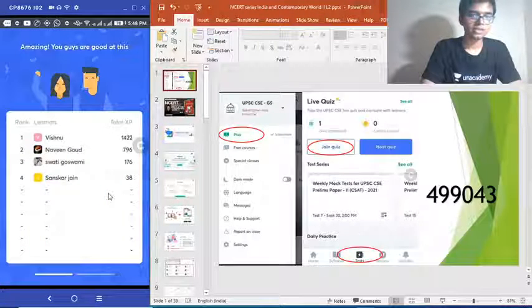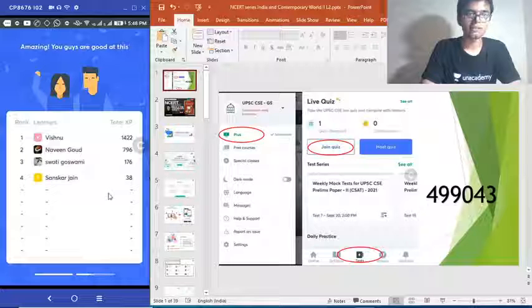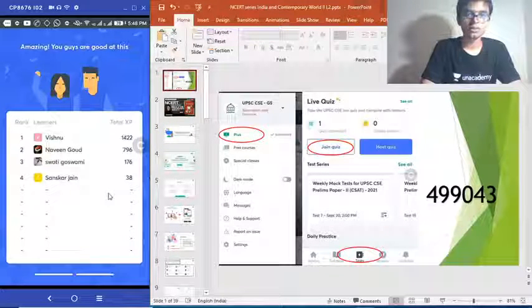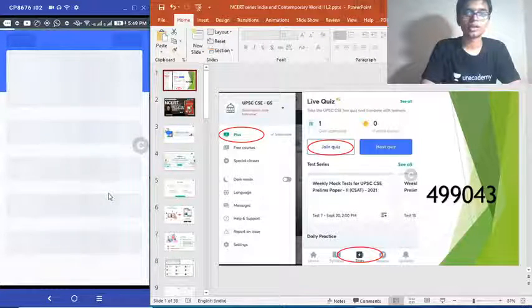Anyway, correct answer to that question was option C. No, both of them got it right. So Vishnu breaking the 1400 mark and Naveen moving to 800.